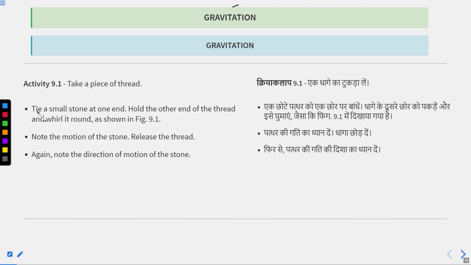Okay, so tie a small stone at one end of a long thread, hold the other end of the thread and whirl it round. Note the motion of the stone and then release the stone. Release that stone from your hand. What you are going to note.